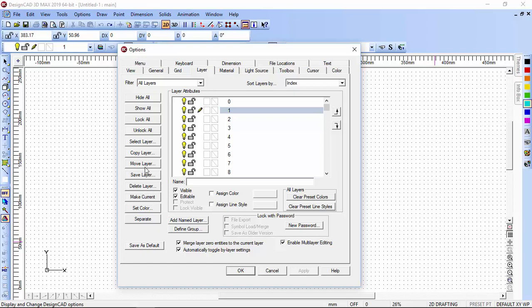We can move layers, we can save layers, we can delete layers, we can make them current, we can copy the layer, we can lock them, we can unlock them all, show them all, or hide them all.